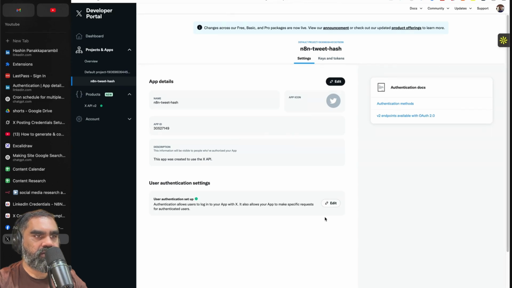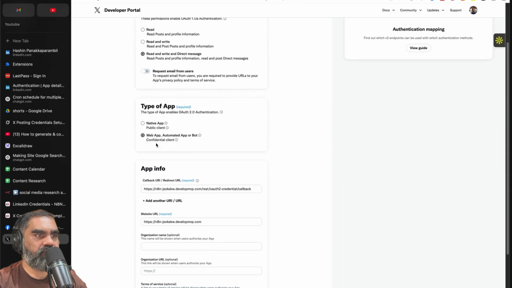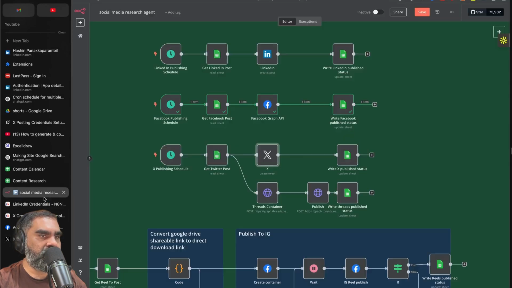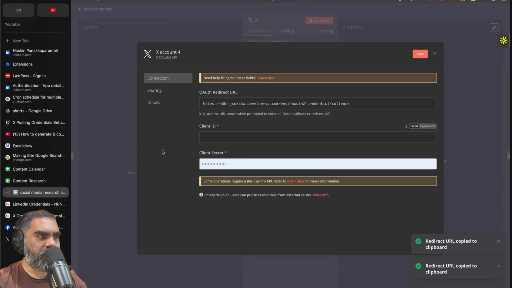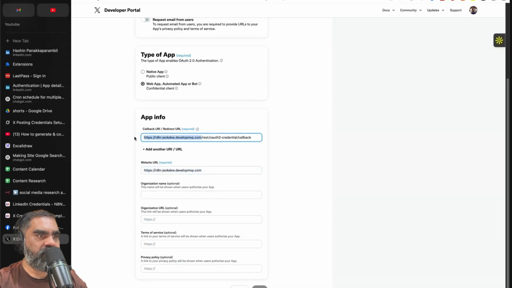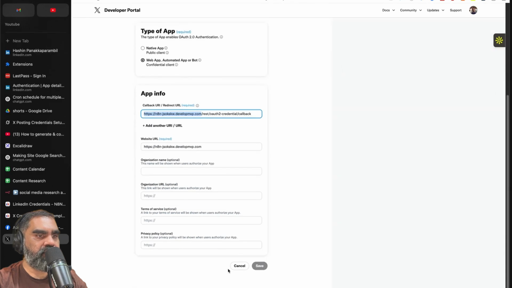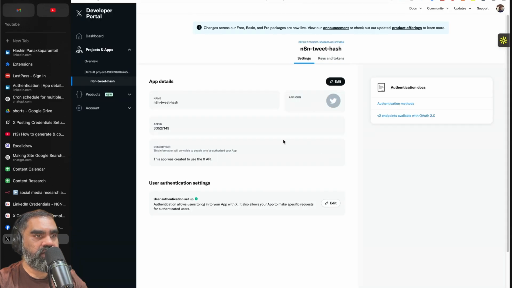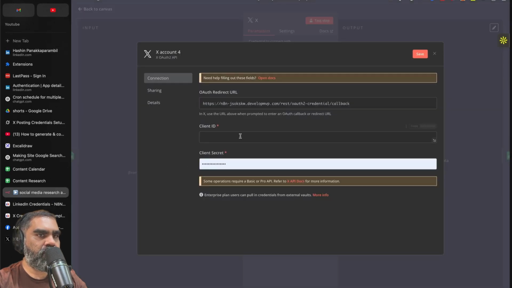After that, you set up the authentication settings. Click read and write direct message, web app, automated app or bot. This callback URI would be the same as when you create a new credentials. This is the callback URI that you have to provide there. The root domain address of your n8n as well. Then save that. Once you do that, you have to regenerate all the tokens. Copy the client ID and client secret into the n8n node.